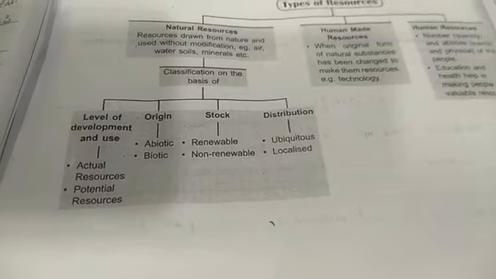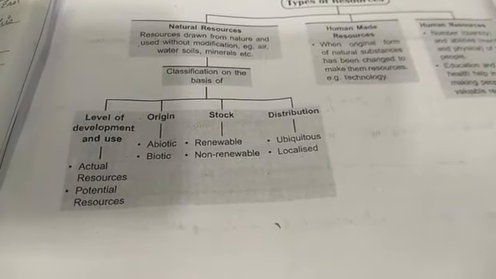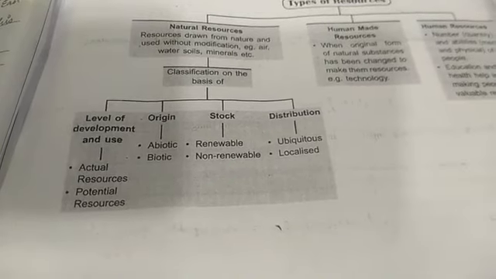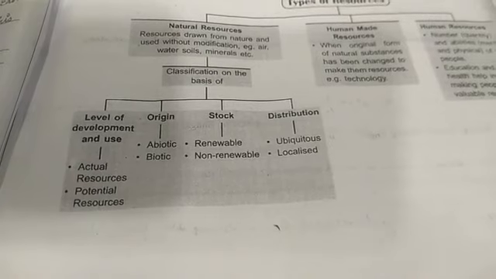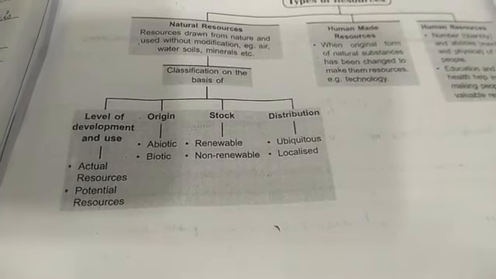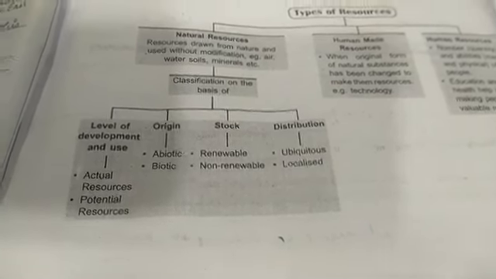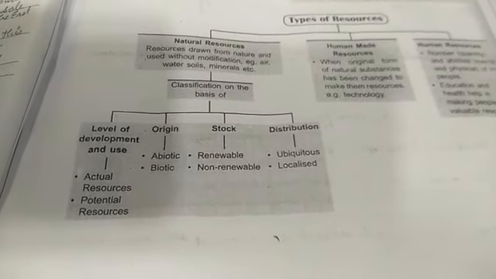Now on the basis of origin, it is again divided into two: abiotic and biotic. Abiotic resources are non-living and biotic resources are called living resources. Solid rocks and minerals are examples of abiotic. Plants and animals are examples of biotic.